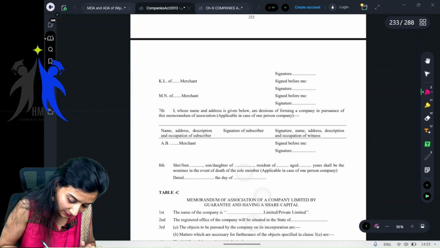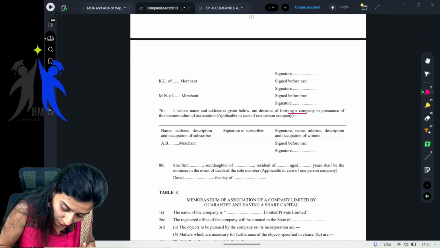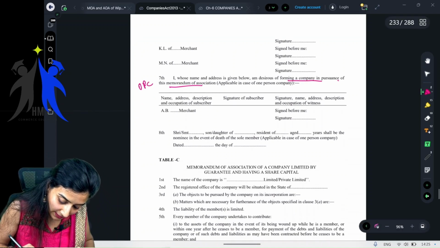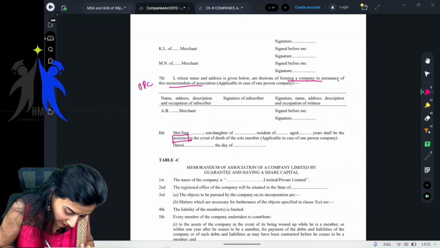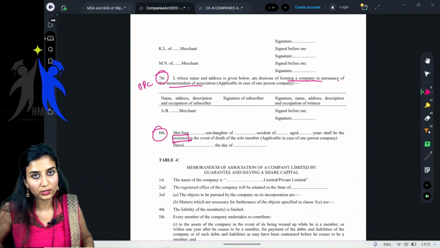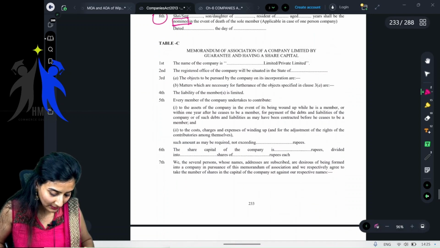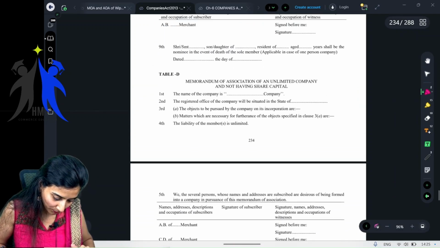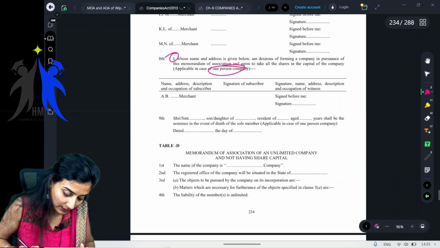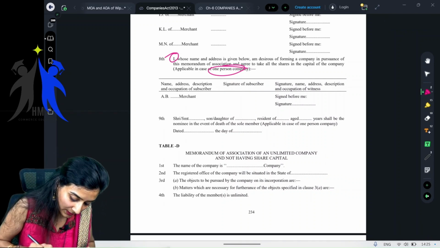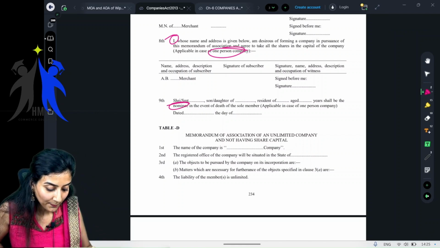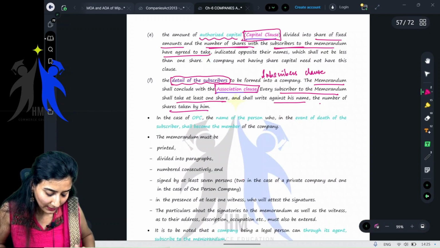In case of OPC, the name and address of the person who wants to start the company. That is the OPC. For OPC, the details of the member, and also the details of the nominee, should be included in the memorandum of association of that particular OPC. You can see in any of these formats, if it is OPC, these should be included. The person forming the company and the nominee details will be given in the memorandum of association. Right, everyone? Yes.